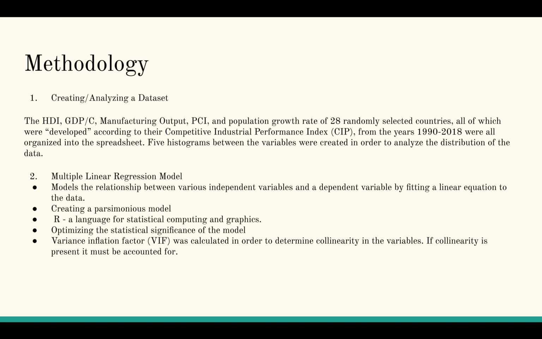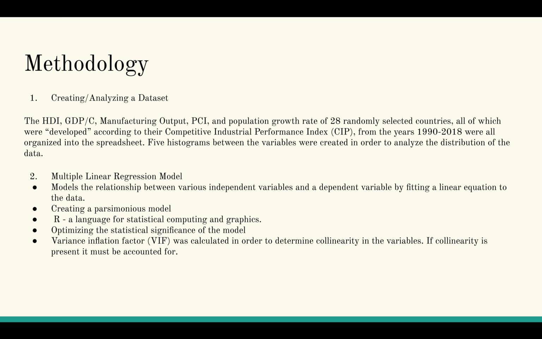The first step in my project was creating a dataset. I went through publicly available databases and compiled data for 28 countries. I then plotted histograms that compared the dependent variable with various independent variables. This was in order to ensure that I could use Gaussian mathematics with the data. I checked for normal distributions using analysis of the histograms and summary statistics.